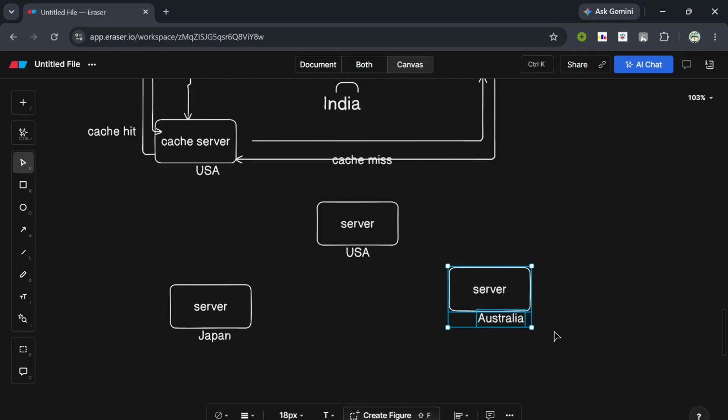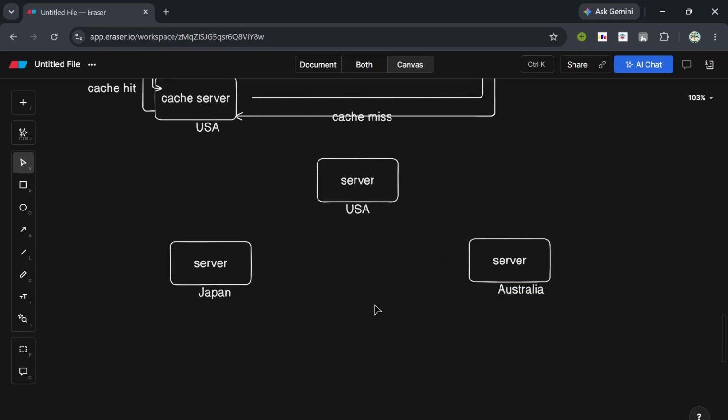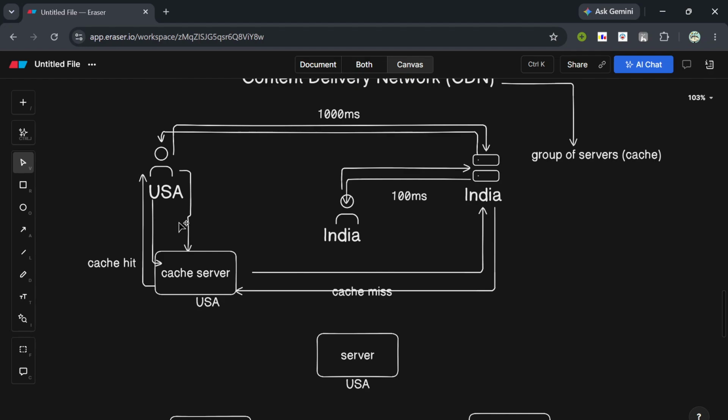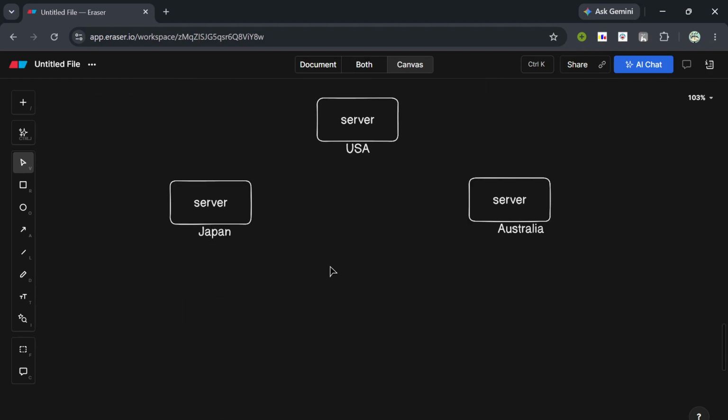So in this manner, no matter from where the user sends a request, the user can be from anywhere, it will reach the nearest server which is present to the user.